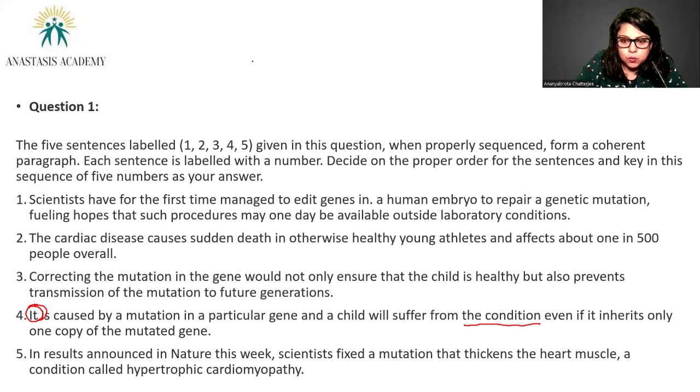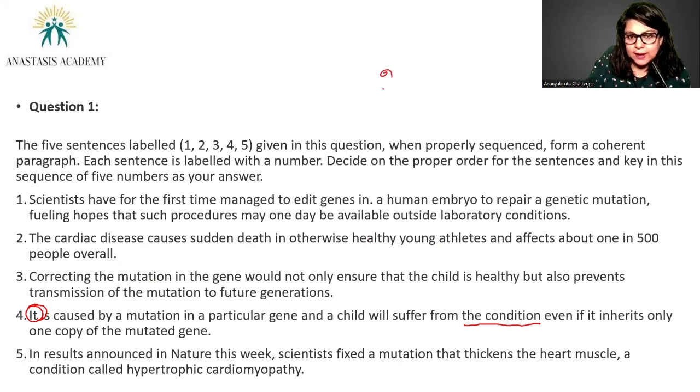So we are talking about a condition here. 2 is also talking about this condition. If you see, the cardiac disease causes sudden death in otherwise healthy young athletes and affects about 1 in 500 people overall.